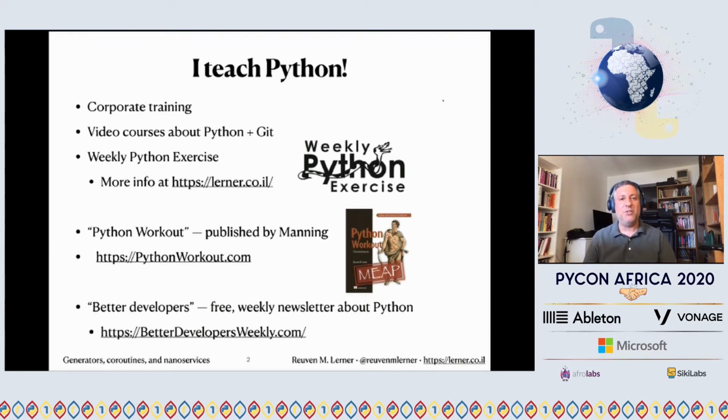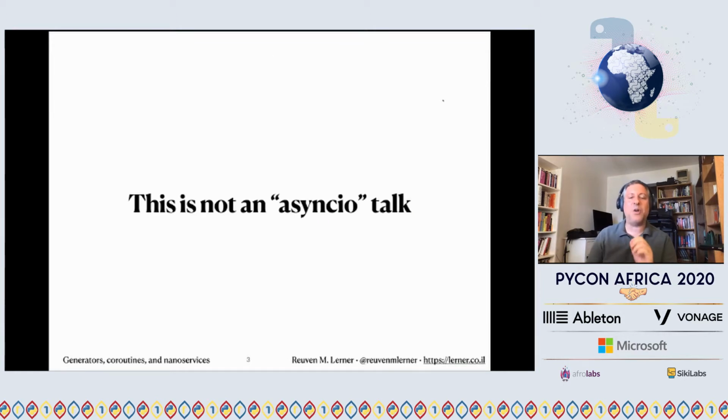The most important thing to start off with: this is not a talk about async IO. From the title, which mentions coroutines, you might think it has to do with async IO, because nowadays in Python, when people talk about coroutines, they mean async IO. This is not one of those.